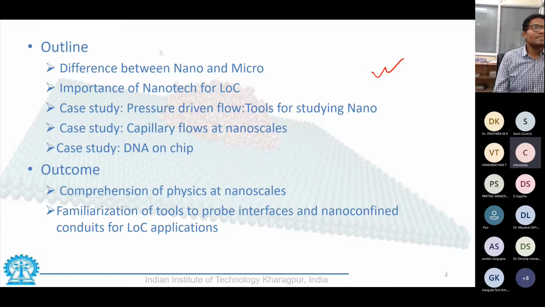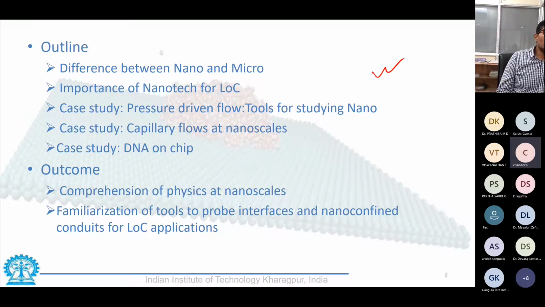So let us start. So here is a brief outline of the presentation. We would begin with discussing what is the difference between nanoscale and microscale studies. Microscale is something that we have been studying till now. As we move down to nanoscale, what are the important differences? And then, why are we studying nanotechnology for lab on a chip devices? We would be trying to find out our motivation for that.